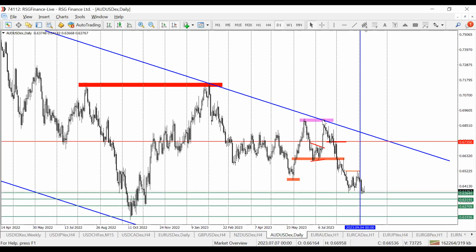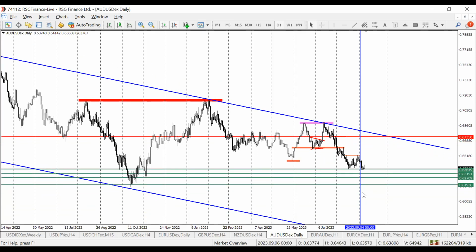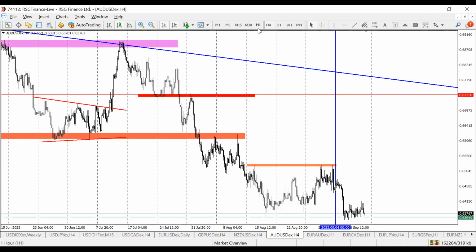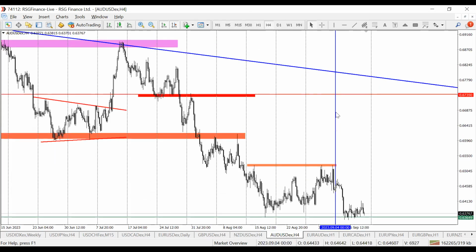You can see we've already tested the upper boundary of this channel. So what I'm expecting is for price to continue to sell off at least to the last support region we have here. But we have to take it nice and slow all the way to the downside. So this week is already gone. We smashed our goal for the week.